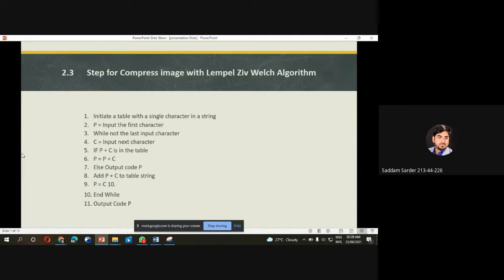Next step is to compress the image with the Lempel-Ziv algorithm. The Lempel-Ziv algorithm is a very common compression technique, typically used in zip and optionally in PDF and TIFF, and it's lossless, meaning no data is lost when compressing. How can you implement this?